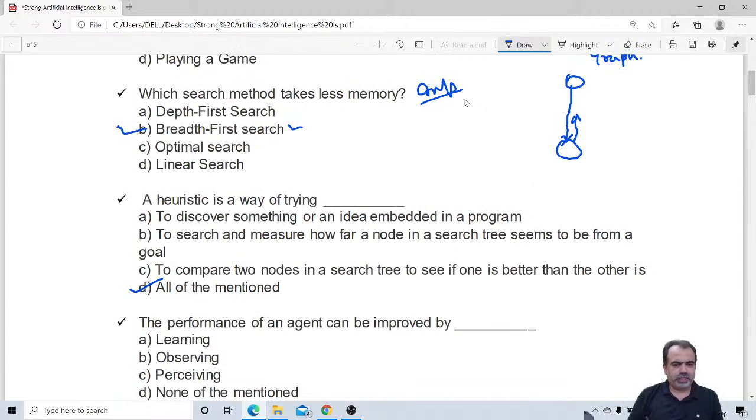The performance of an agent. This is okay. Rajat Puri says okay. So the performance of an agent can be improved by. Now this is a very important question. Agent is what? Agent is sensor as well as actuator. So sensor and actuator form an agent. The performance of an agent can be improved by.